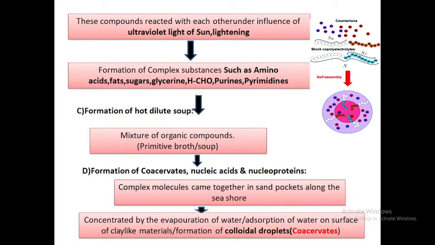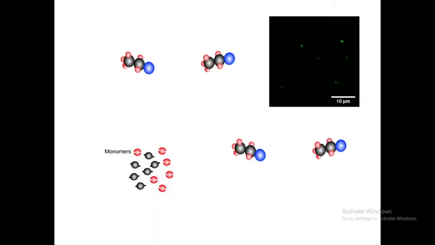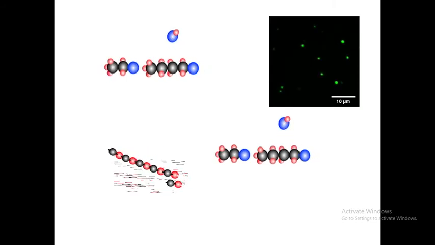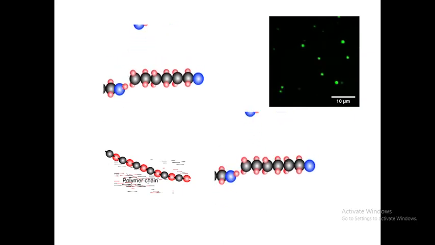Then the complex molecules came together and formed a pocket around the clay or the sand along the seashore, and after evaporation of water, that particular structure was converted into the coacervate, also called a colloidal droplet. So this is the polymerization step, where the different monomers were united and formed polymers.